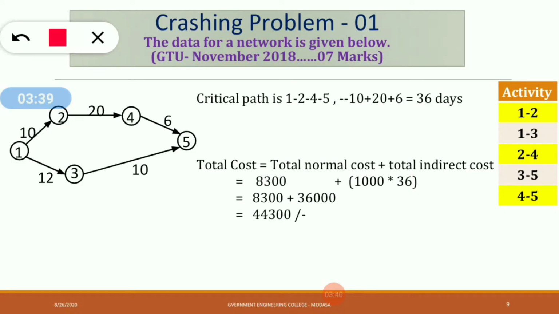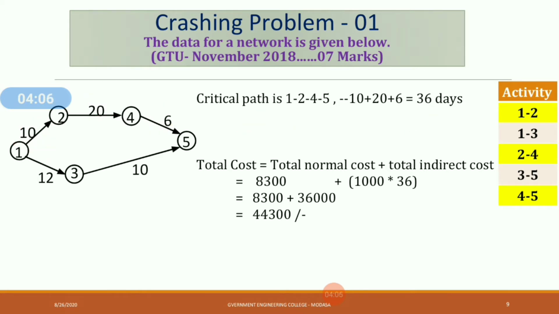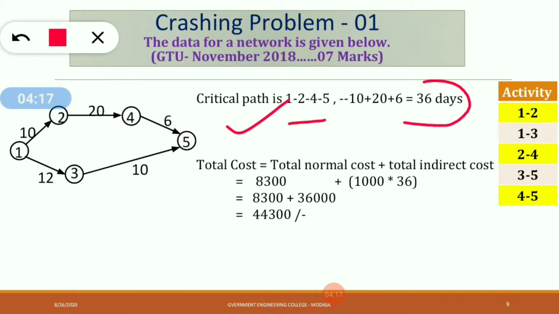This is your network diagram, and from it you can determine the critical path. The longest path is your critical path. So the path 1 to 2, 2 to 4, 4 to 5 gives 10 plus 20 plus 6, which is equal to 36. Another path is 10 plus 12, which is 22. So the first will become your critical path because it is the longest path. The critical path is 1 to 2, 2 to 4, 4 to 5,